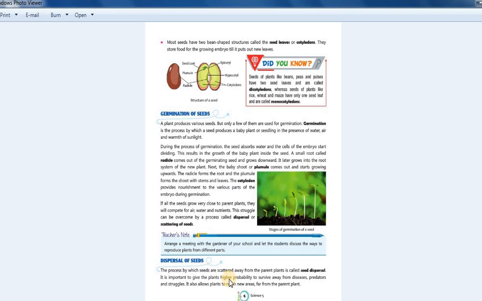Here at the last paragraph, first line: the process by which seeds are scattered away from the parent plants is called seed dispersal. This is the first part of the question.